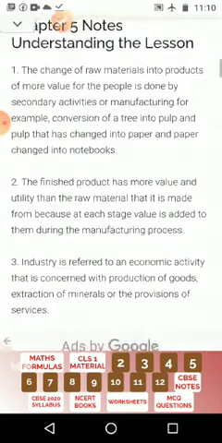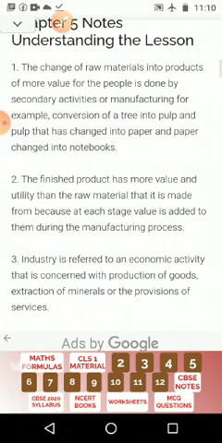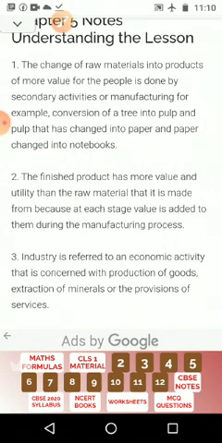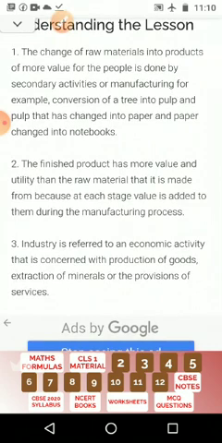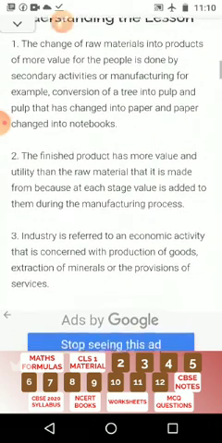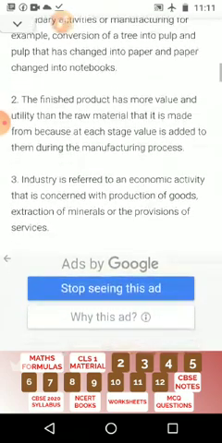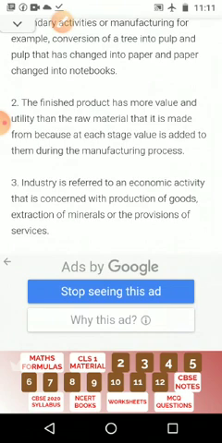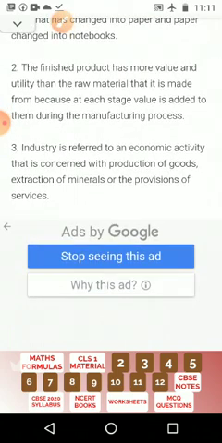The change of raw materials into products of more value for people is done by secondary activities or manufacturing. For example, conversion of a tree into pulp, pulp into paper, and paper into notebooks. The finished product has more value and utility than the raw material it is made from, because at each stage value is added during the manufacturing process.